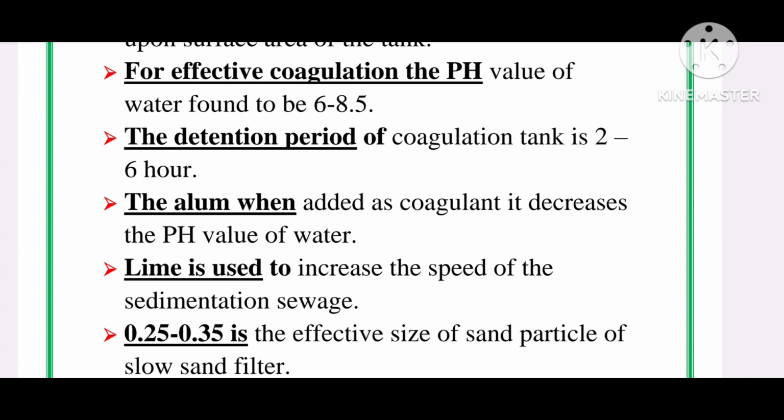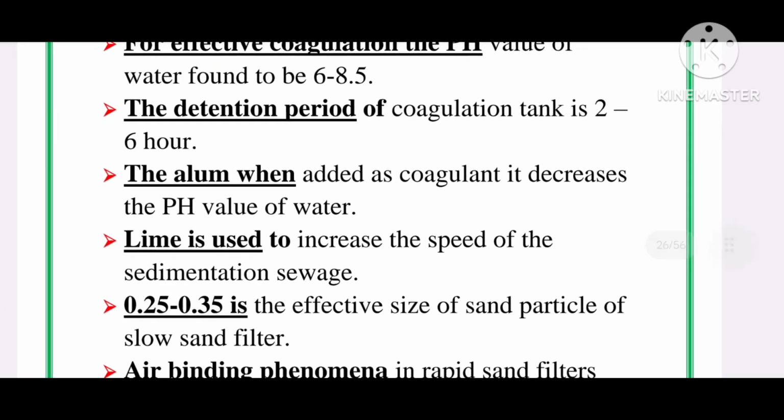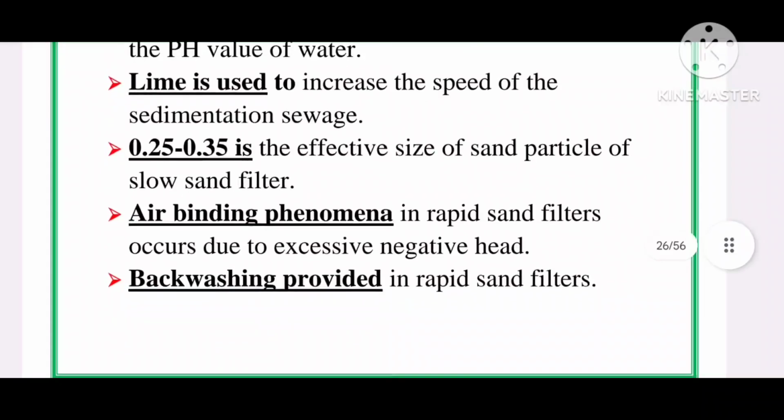The effective size of sand particle of slow sand filter is 0.25 to 0.35 millimeter. Next, air binding phenomena in rapid sand filters occurs due to excessive negative head.